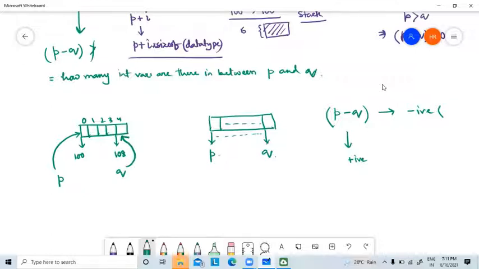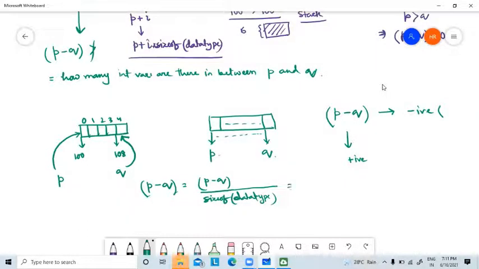So if we perform P minus Q, it will be converted like this: P minus Q divided by size of data type. It will be converted to this statement.